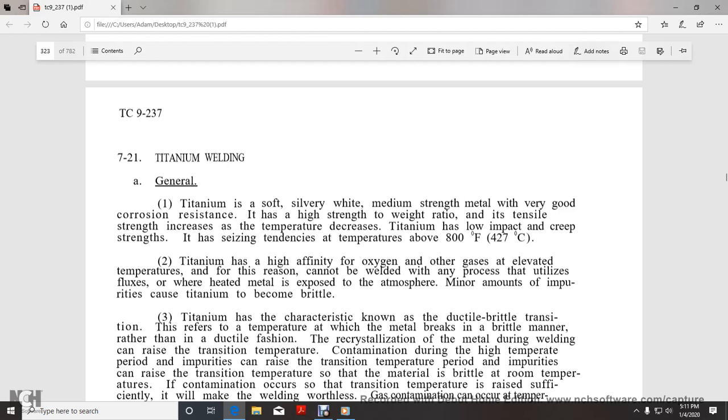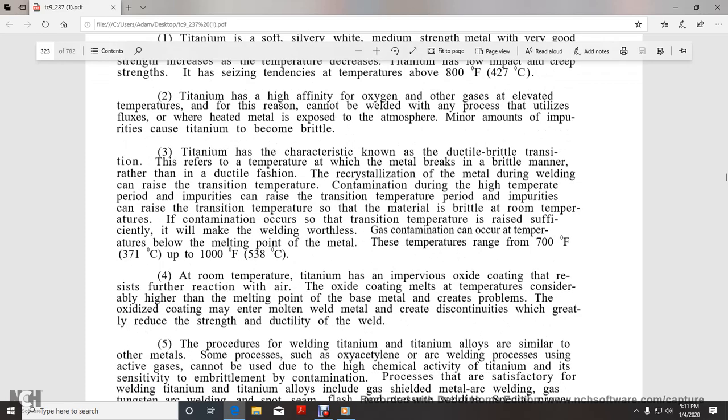Titanium has a high affinity for oxygen and other gases, which increases with temperature, and for that reason it cannot be welded with any other processes utilizing flux, or when the metals are exposed to the atmosphere. Minor amounts of impurities cause titanium to become brittle.